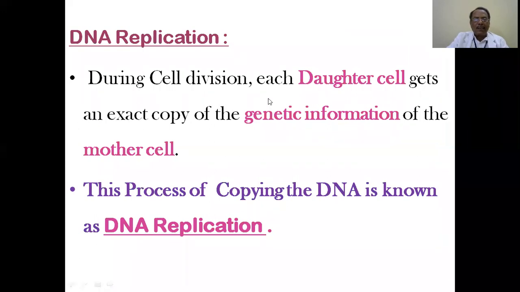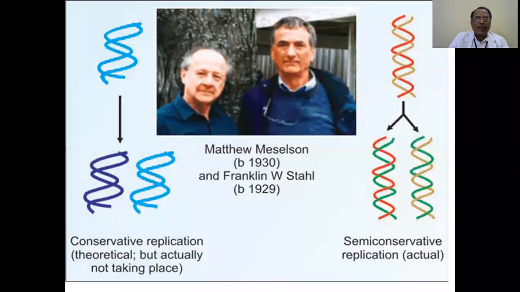During cell division, each daughter cell gets an exact copy of the genetic information of the mother cell. This process of copying DNA is known as DNA replication.